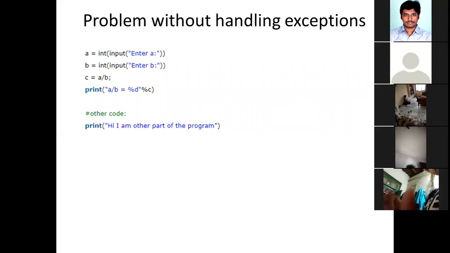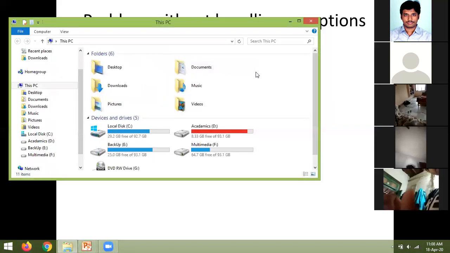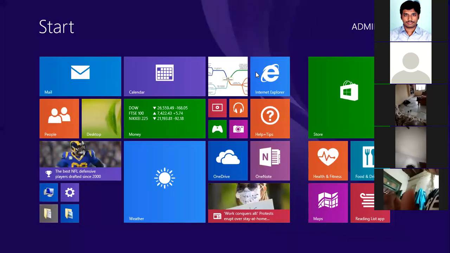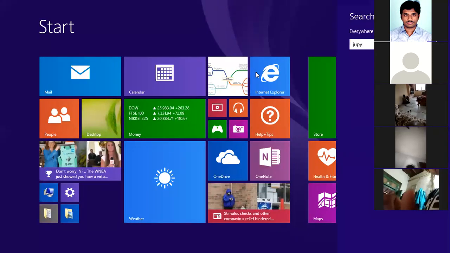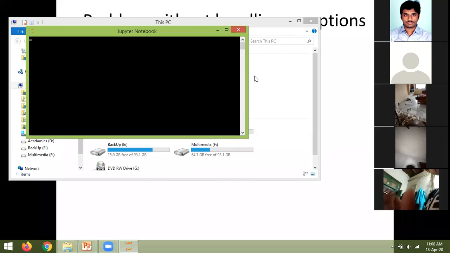Now, after that, I'll show you this program. I'm trying to open the Jupyter notebook. I'll show you this program execution so that you can understand.